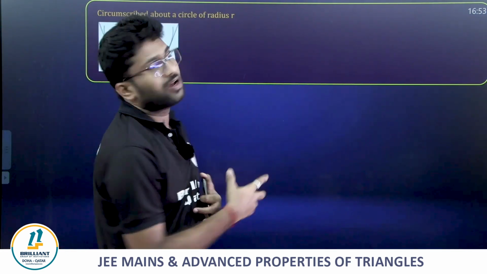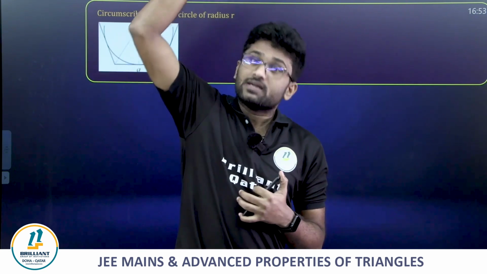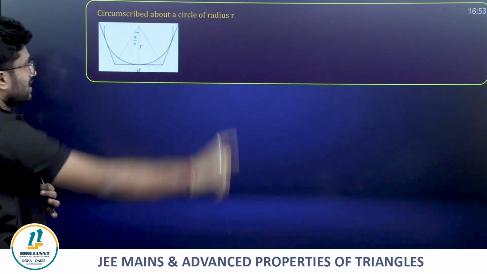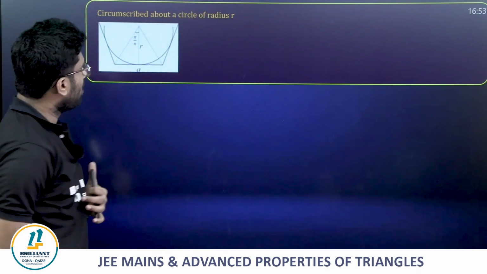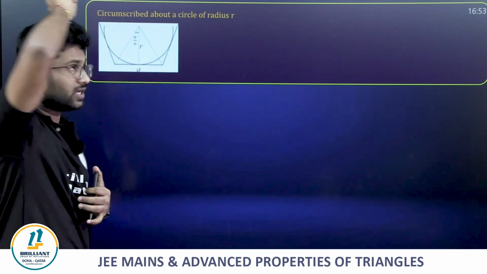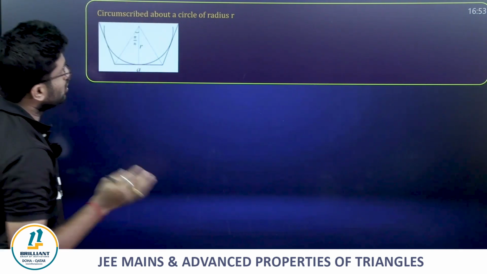Circumscribed about a circle of radius r. In the previous case, the polygon is inscribed. In this case, it is circumscribed about a circle. Now they have given a circle of radius r. See, the circle is inside; previously, the circle was outside. So we say circumscribed about a circle.